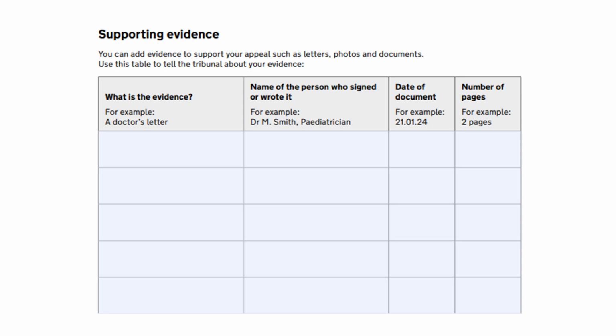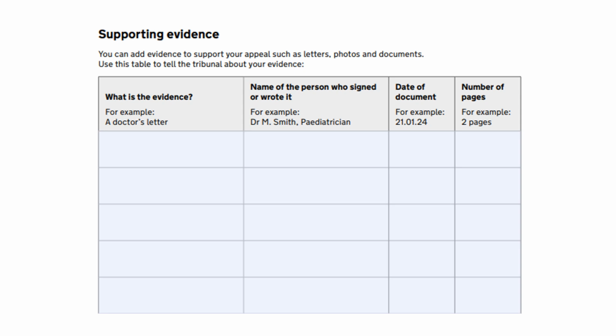This section asks you to list any evidence that you're sending in support of your appeal to give the tribunal a better understanding of your child's special educational needs. Please think carefully about the information and documents that you want to send, bearing in mind that anything you send will be provided to the tribunal panel and to the local authority. If you're posting your appeal, you should only send photocopies. Do not send your original reports or documents. And you should send this via recorded delivery.